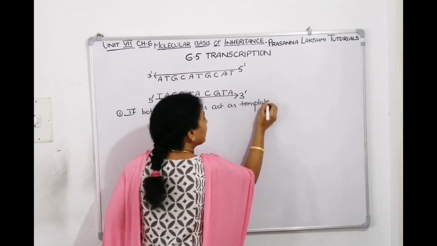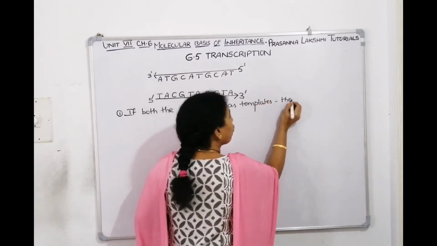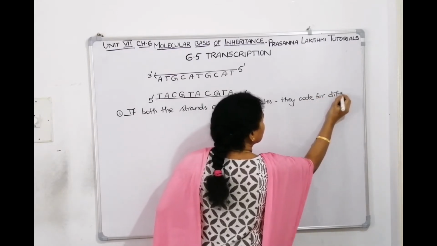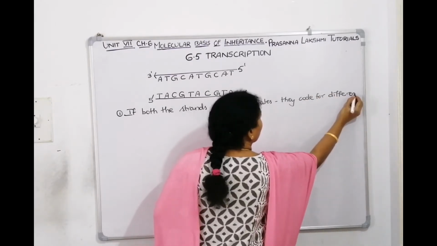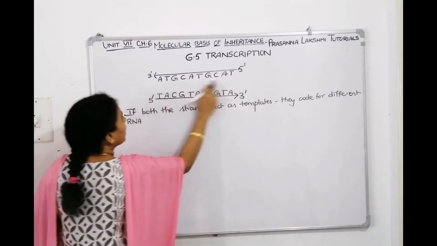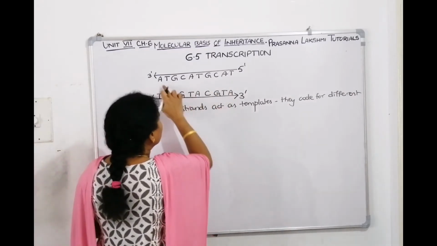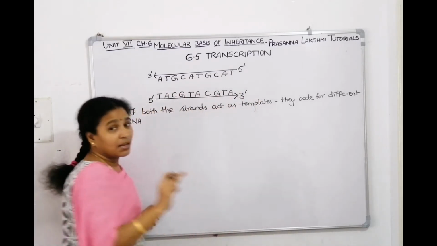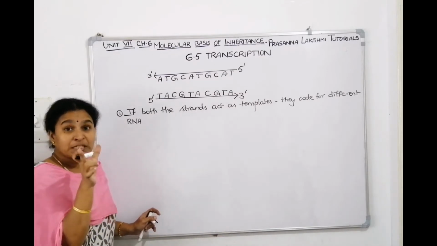They code for different RNAs. You have seen this code is different, this code is different. This strand can make one RNA, this strand can make another RNA. 2 types of RNA will come from the same gene.